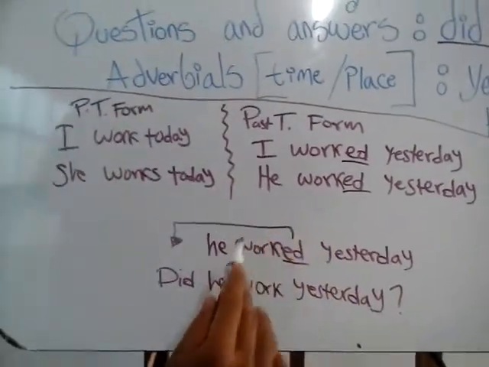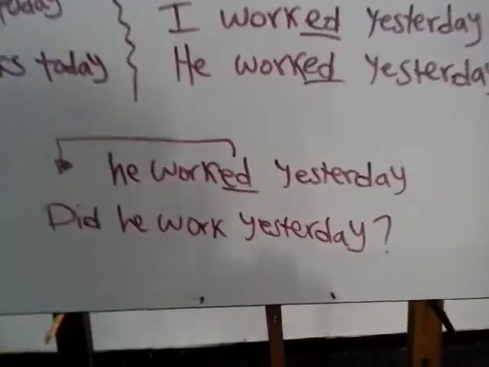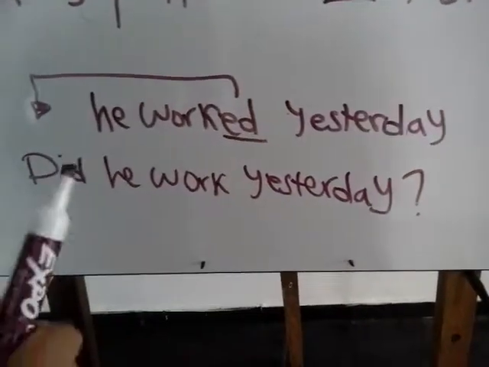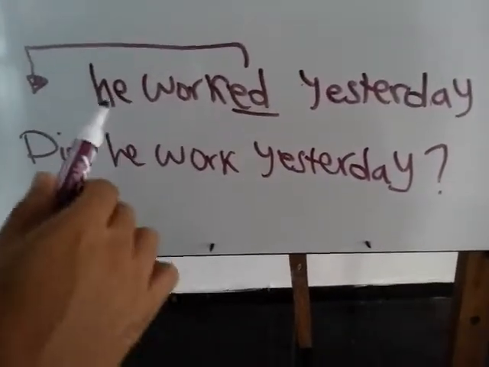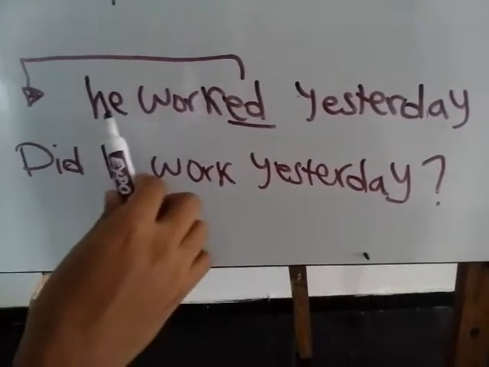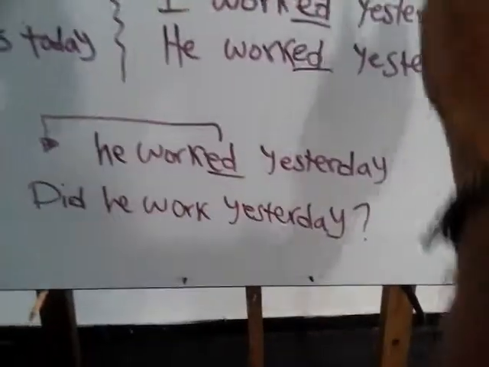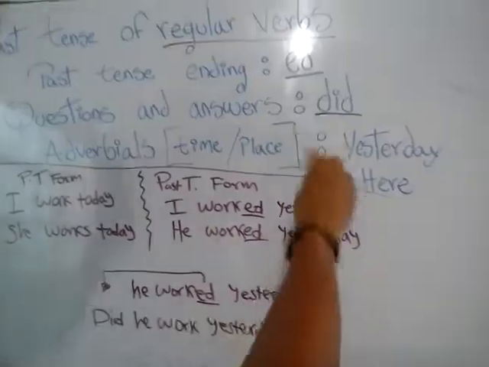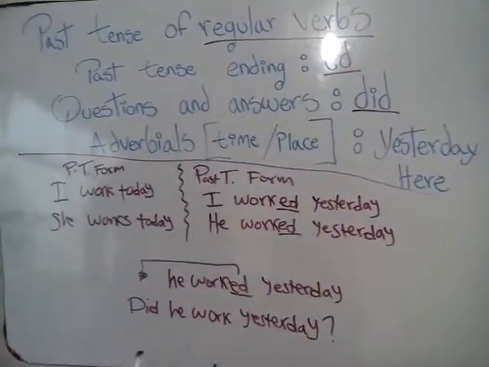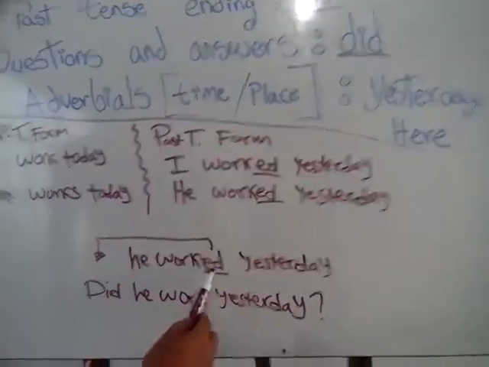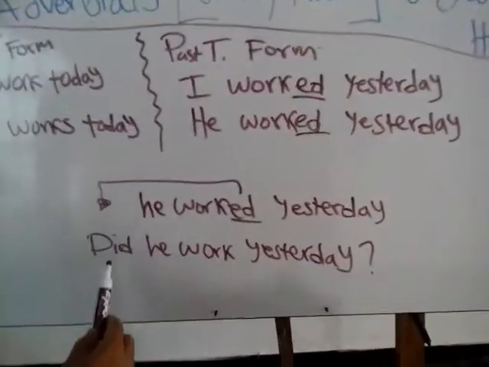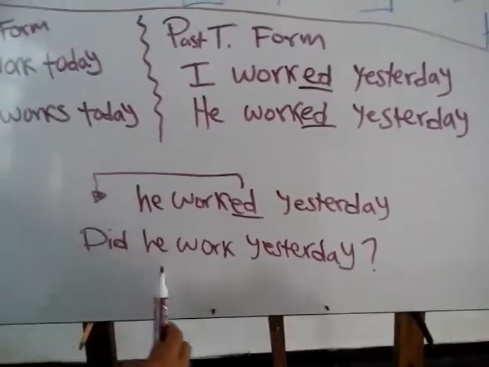And for making questions, here is a little easy example. We can see here, he worked yesterday. We're going to use the auxiliary did here. It's so easy. We just change the ed, we replace it for did. So, did he work